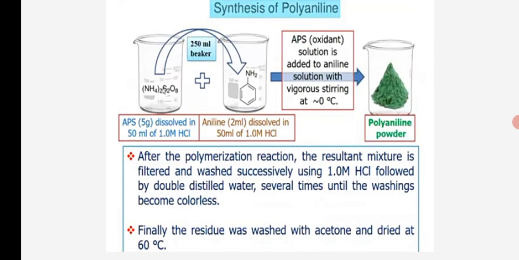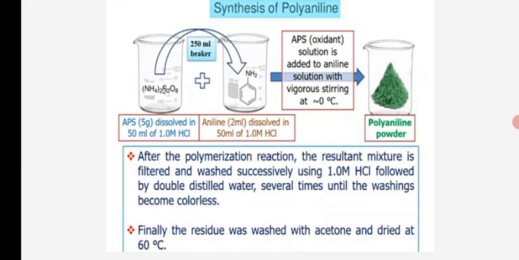Synthesis of polyaniline. In the first 250 ml beaker, add 5 gram of ammonium persulfate dissolved in 50 ml of 1.0 molar HCl. In the second 250 ml beaker, add 2 ml of aniline dissolved in 50 ml of 1.0 molar HCl.